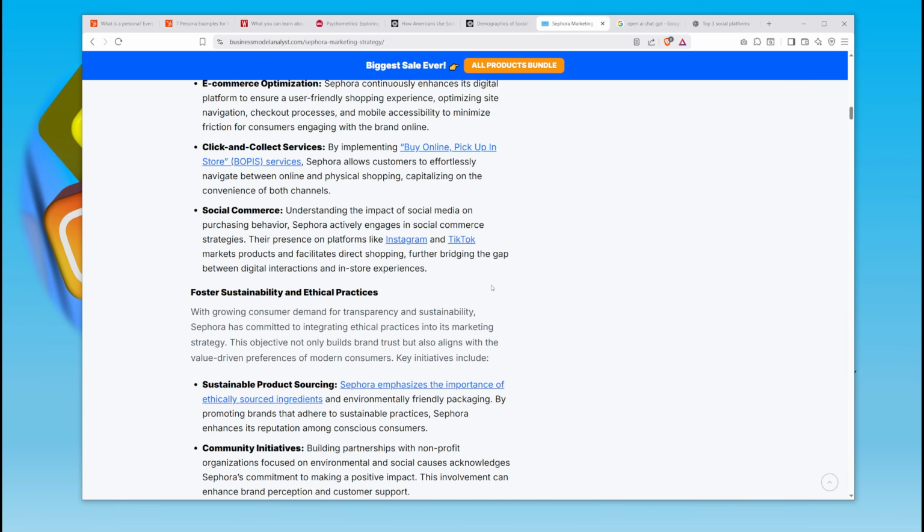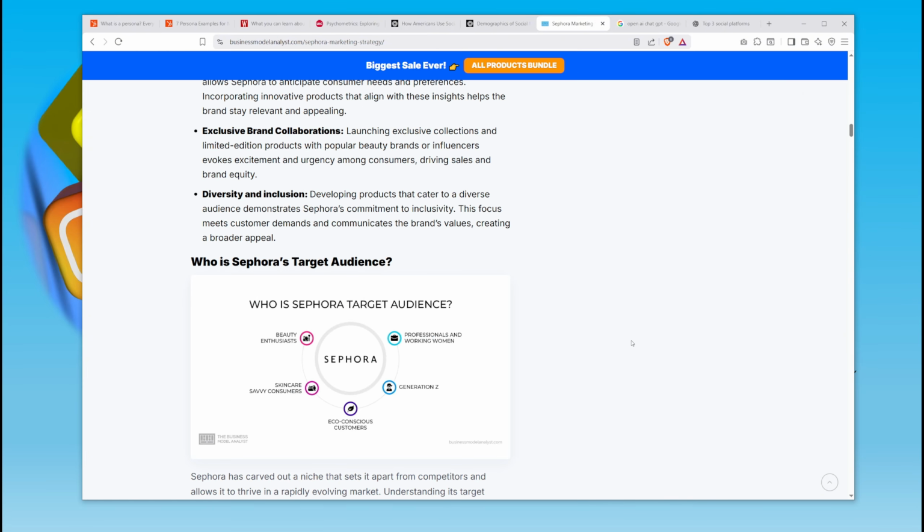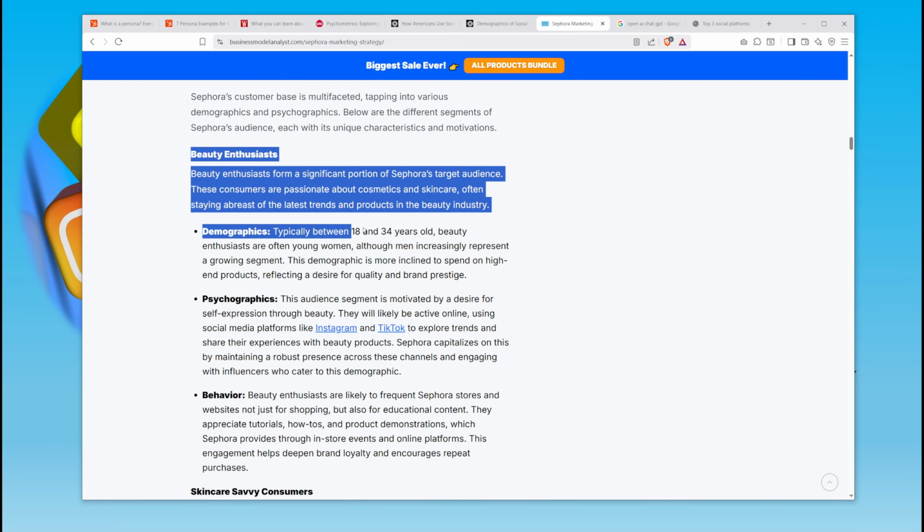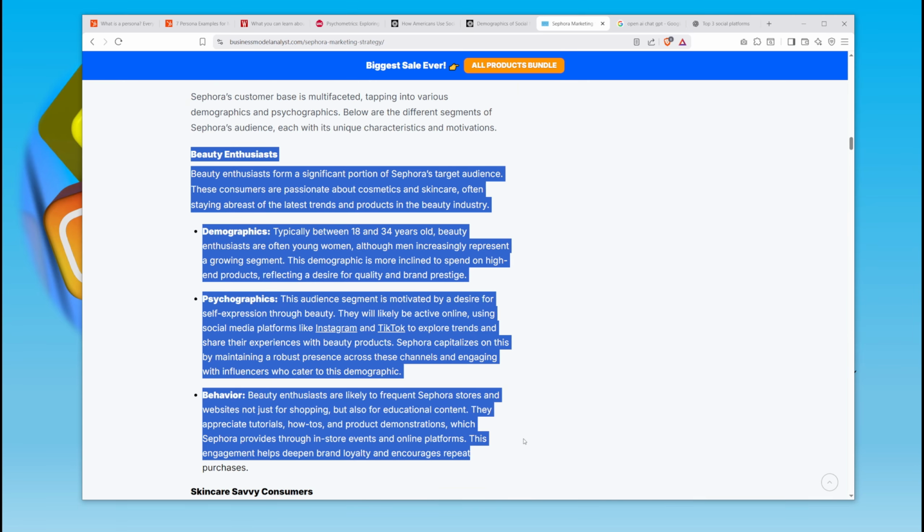Now you can repeat with a different persona, but the way artificial intelligence is, you don't want to put 5 personas, it'll confuse it. So do one persona at a time. Maybe for each, create a new chat for each persona to give it clarity. So the persona that I'm doing here in this particular example is the beauty enthusiast. That is a persona named in this analysis. So let me show you what I did here.